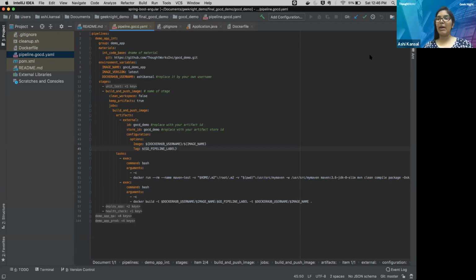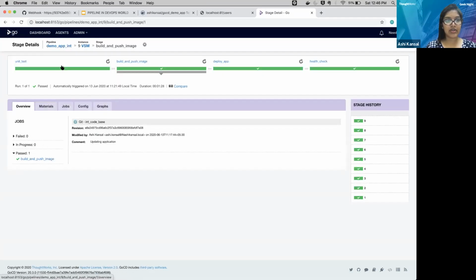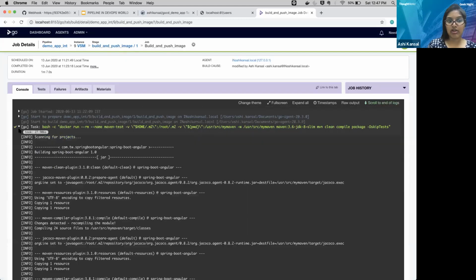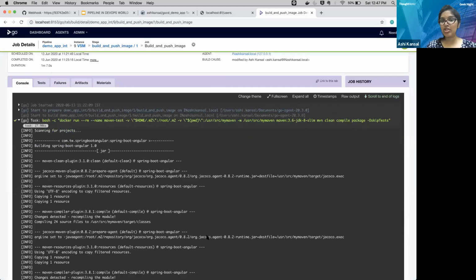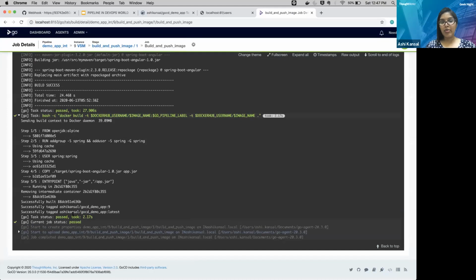So now let's map it. This is my demo app build and push image. Now let's see what is happening over here. Here we are building some jar and then we are pushing this. So my image has been tagged with the name Ashi Consult GoCD demo app latest as well as with the tag, because my build pipeline level is 9 over here.